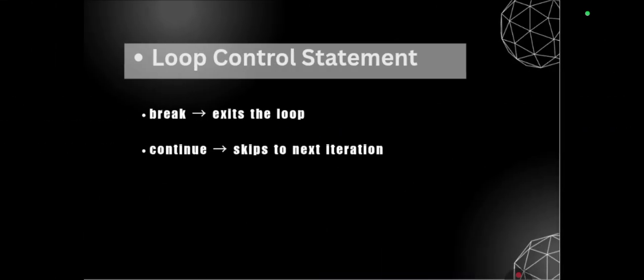Now we will talk about the loop control statements. There are two loop control statements we can see in the slide: break and continue. Break exits the loop and continue skips to the next iteration.